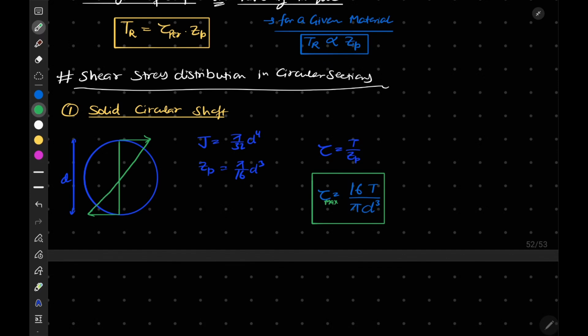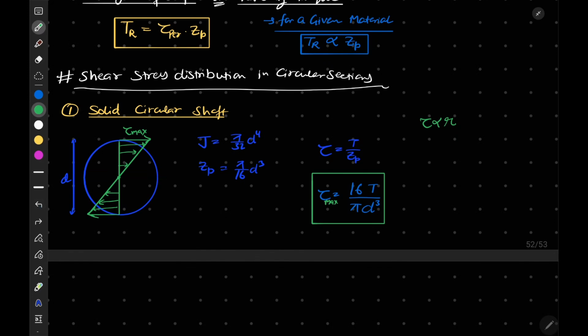We know tau is directly proportional to r, so using that concept from the center we can draw it like this. This is our tau max. And this is our neutral axis; the perpendicular line passing through this plane will be our polar axis.